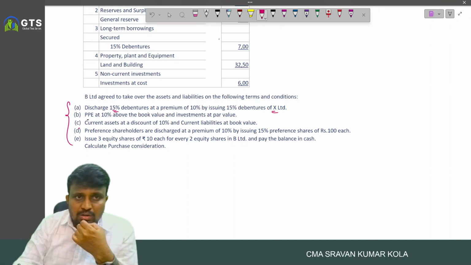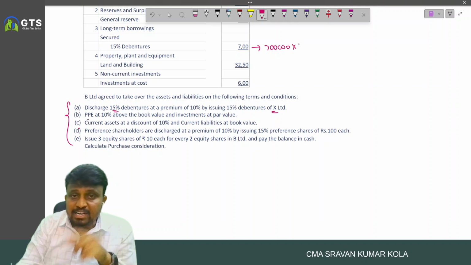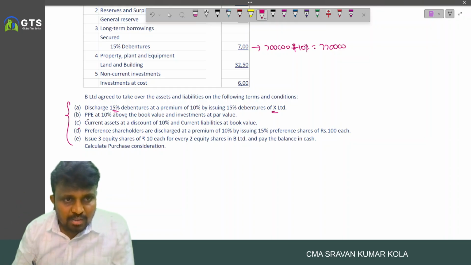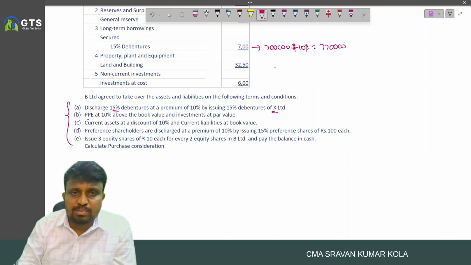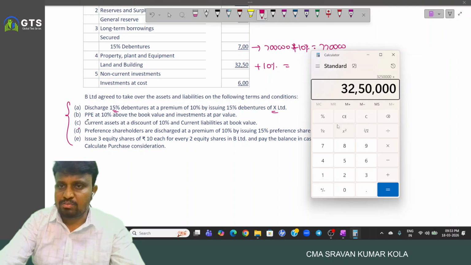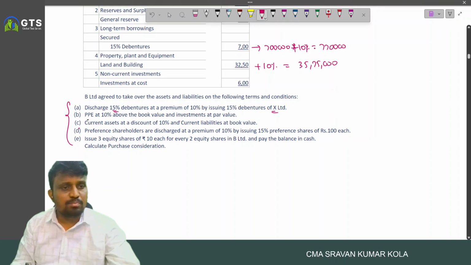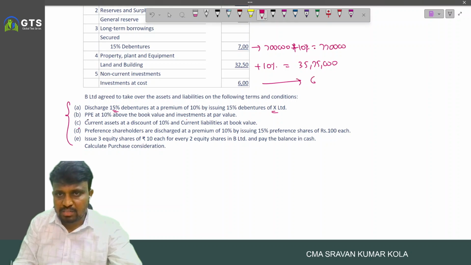So here, under long-term borrowing, 15% debentures are how much? 7 lakhs into 10% premium. That means nothing but 7 lakh 70,000 we agreed to pay to them. PPE at 10% above the book value. What is the PPE here? 32 lakh 50,000 at 10%. So 32 lakh 50,000 plus 3 lakh 25,000, 35 lakh 75,000 for PPE. And investment at par, nothing but what? 6 lakhs only.